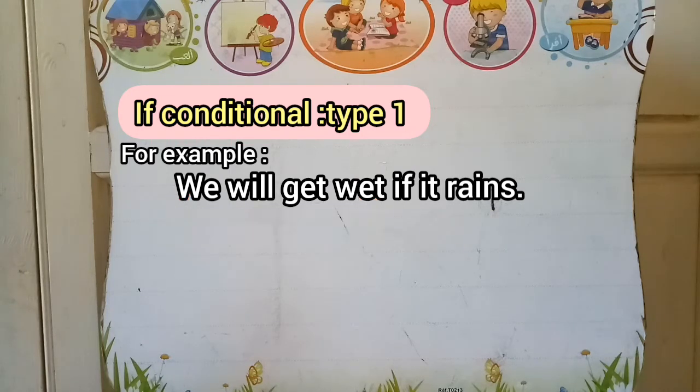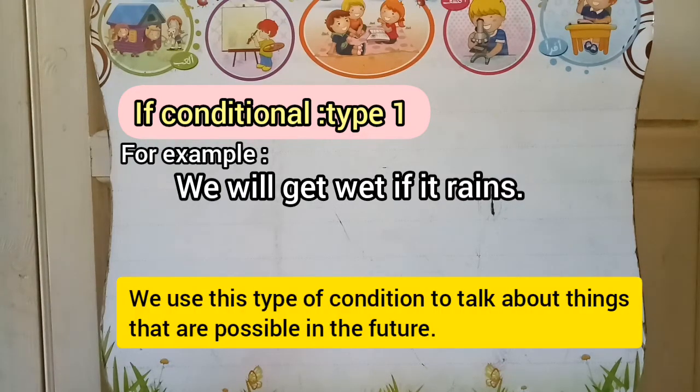What do we have in this sentence? We have possibility in the future, real possibility in the future. We will get wet. It is a real possibility in the future. We use this type of condition to talk about things that are possible in the future.